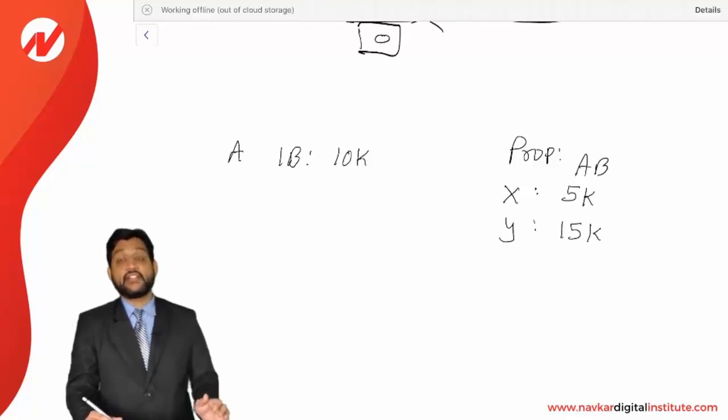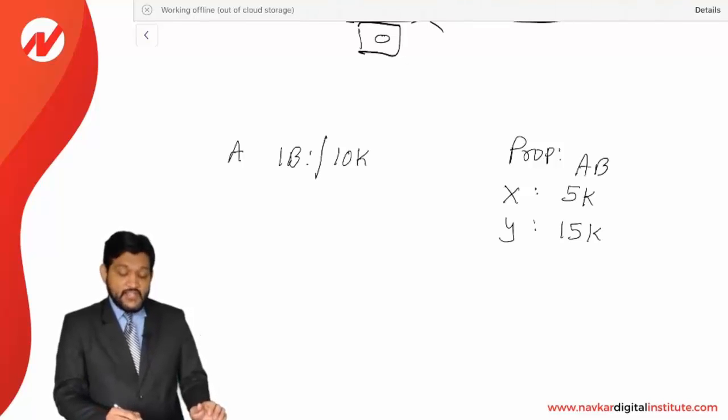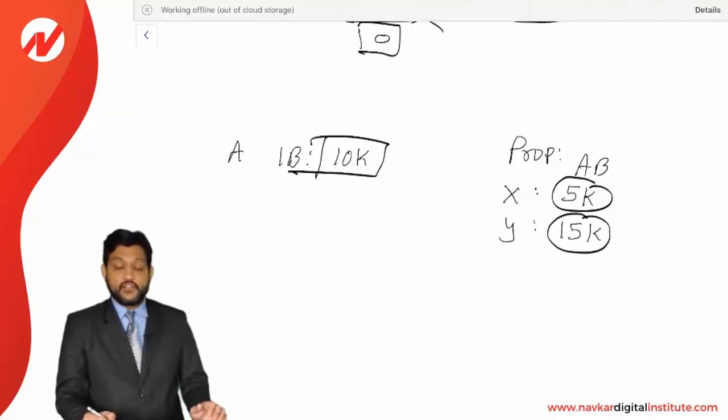His basis is 10,000 only and he received two properties, 5,000 and 15,000. So a total of 20,000 worth of property he has received while his basis is 10,000 only.